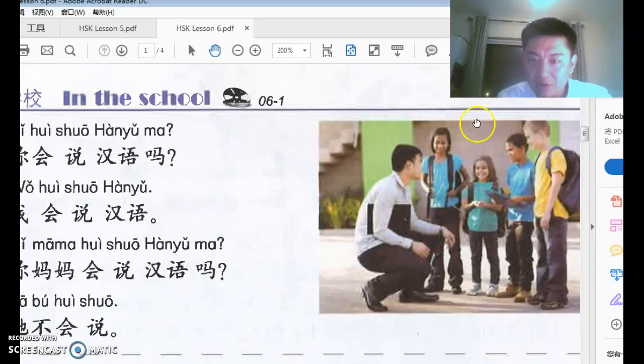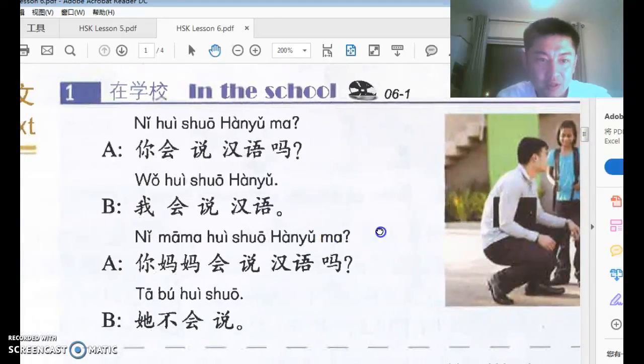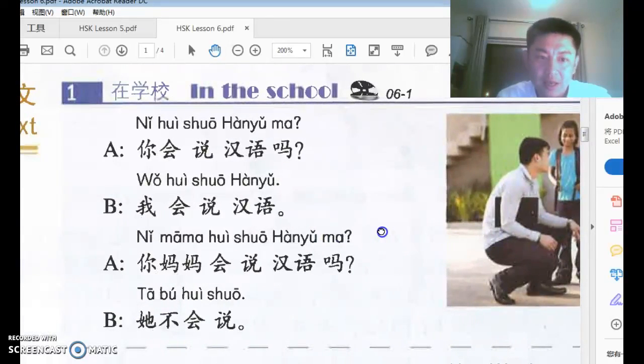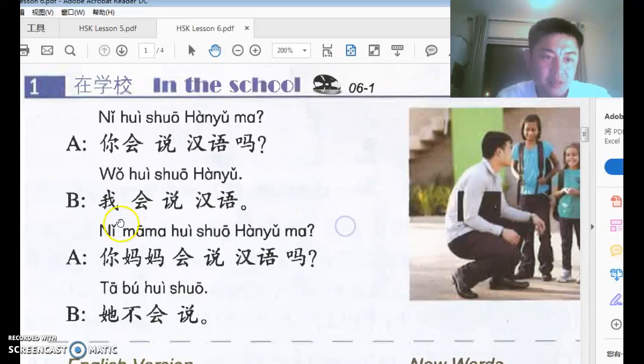So the teacher is asking many non-native Chinese kids, 你会说汉语吗? And B says, 我会说汉语. No problem. I can speak Chinese. Straightforward. If you remember the meaning of each word, the sentence is very obvious.